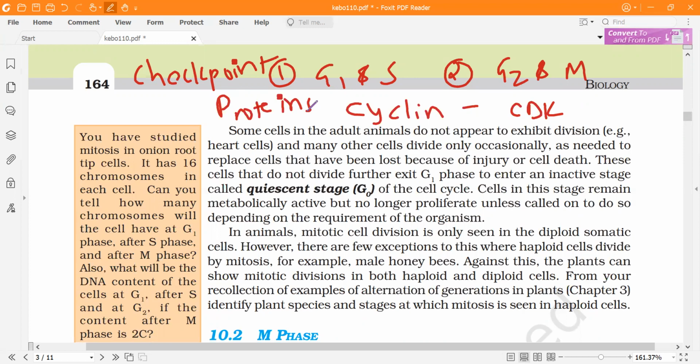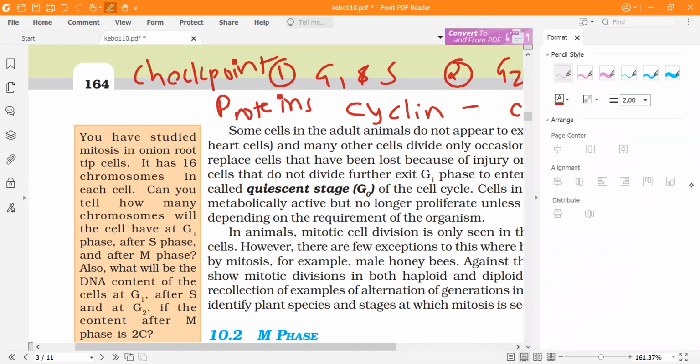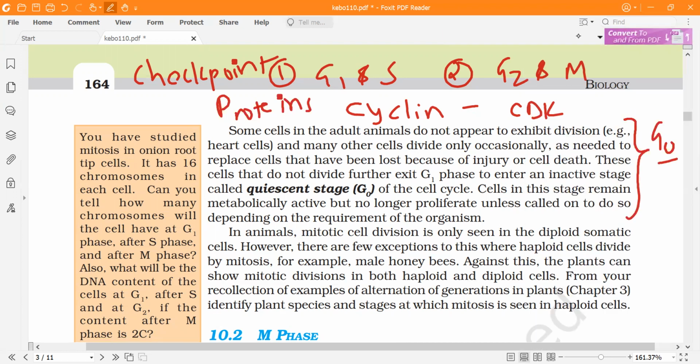Okay, now over here we are talking about G0 phase. As such, G0 phase is also termed as the quiescent or inactive phase. If the cell is supposed to enter G0, it will enter from G1. And if the cell is supposed to divide, then it will go into S, G2 and M, which we had discussed.